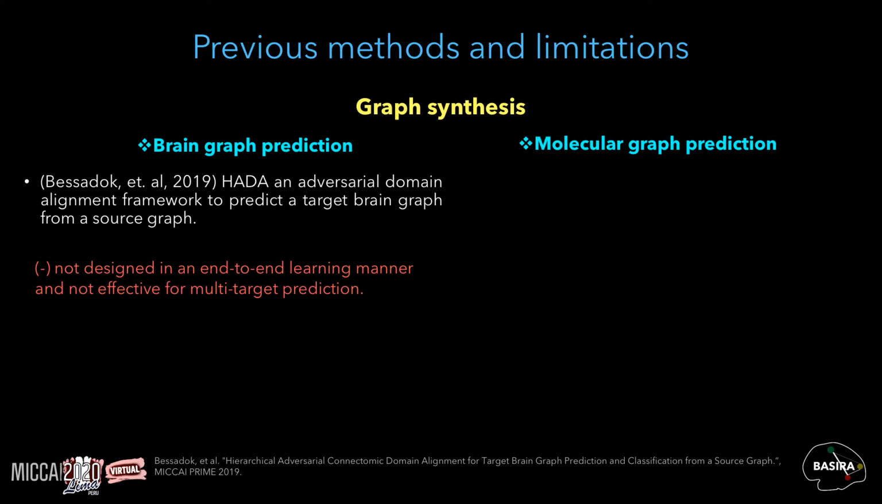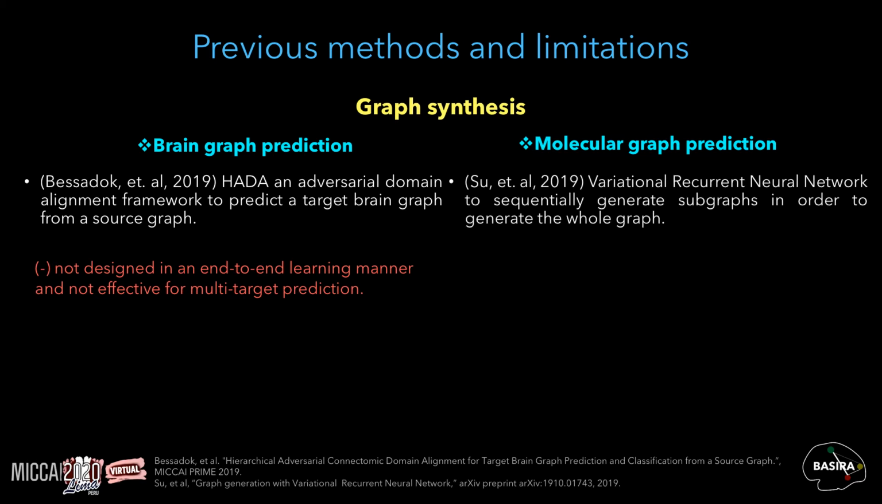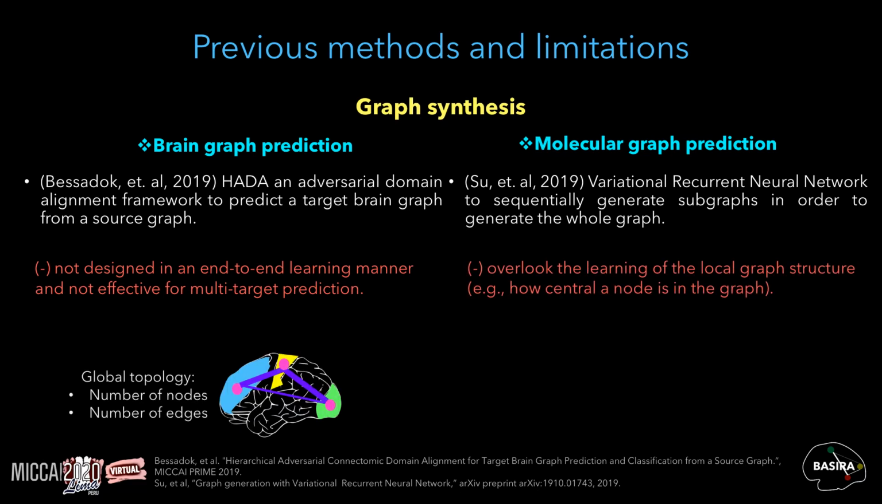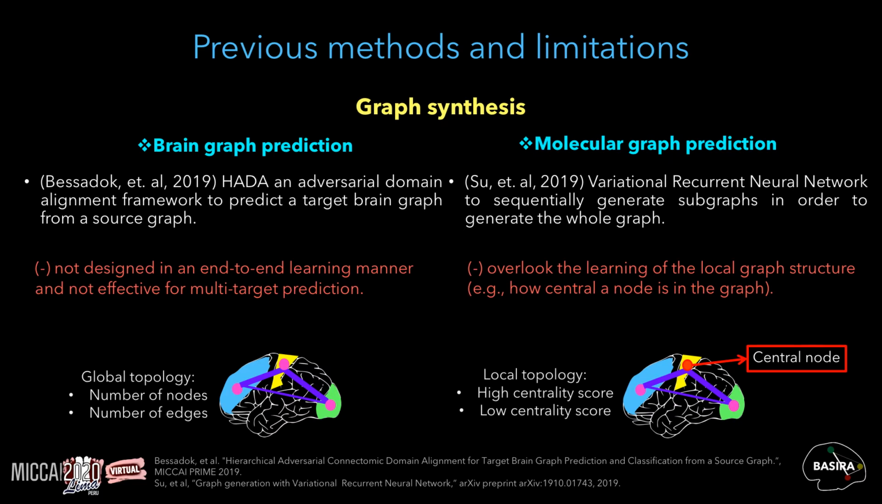the learning steps. On the other hand, Su and co-authors proposed a variational recurrent neural network to sequentially generate subgraphs in order to generate the whole molecular graph. However, these graph synthesis works only learn the global graph structure, like the number of nodes and edge weights, and overlook the learning of the local graph structure, like how central a node is in the graph. By overlooking the learning of the local graph structure, one cannot capture which ROIs would be most effective for early diagnosing a disease.